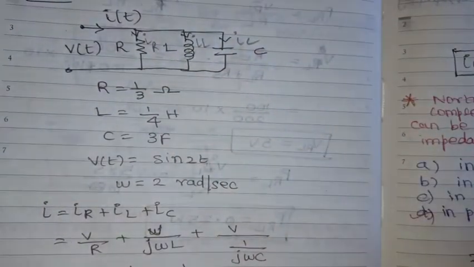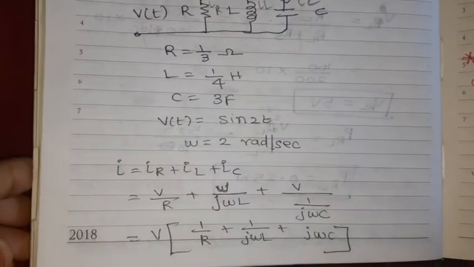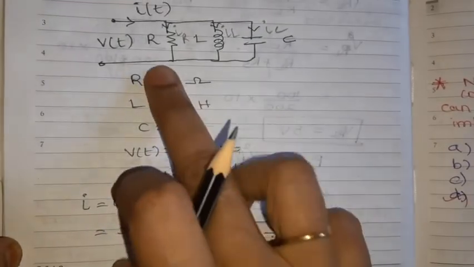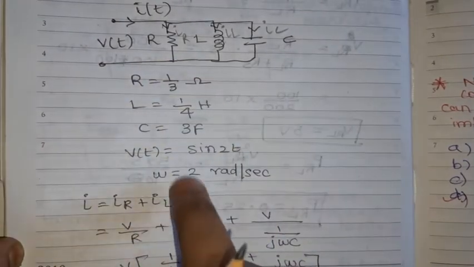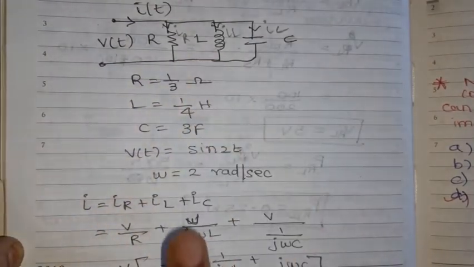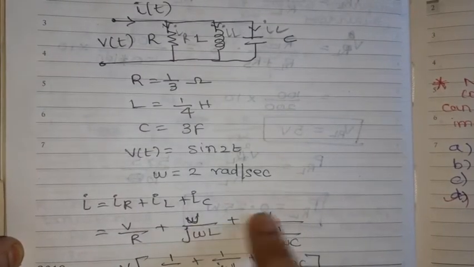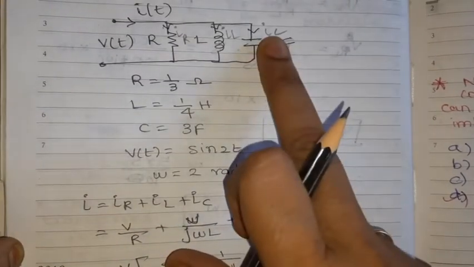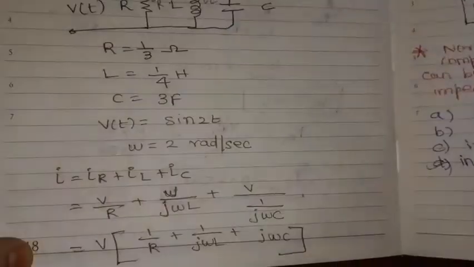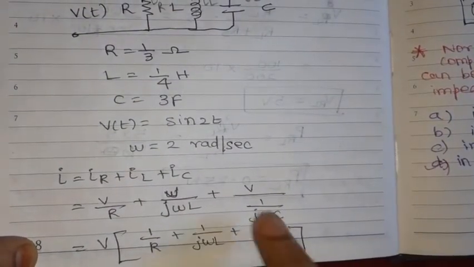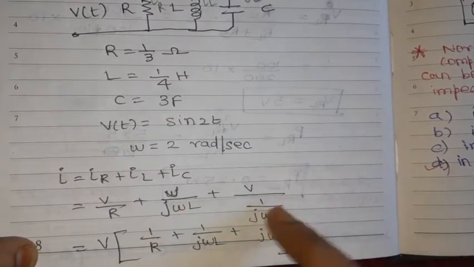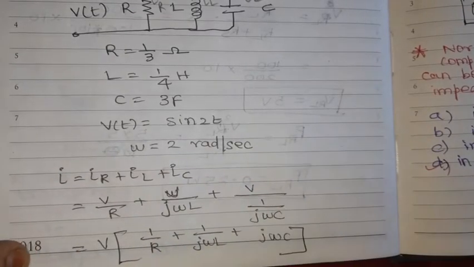This is IC. So what is IR? IR is nothing but V by R. Similarly, what is IL? IL is nothing but V by j omega L. IC is equal to V by 1 by j omega C. Take V as common, then what we will get? 1 by R plus 1 by j omega L plus j omega C. So this reciprocal denominator will go to the numerator as j omega C.